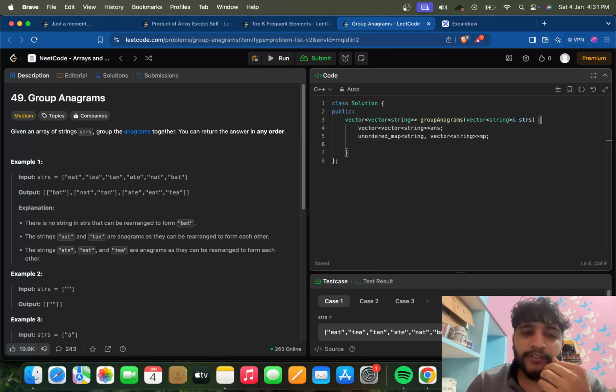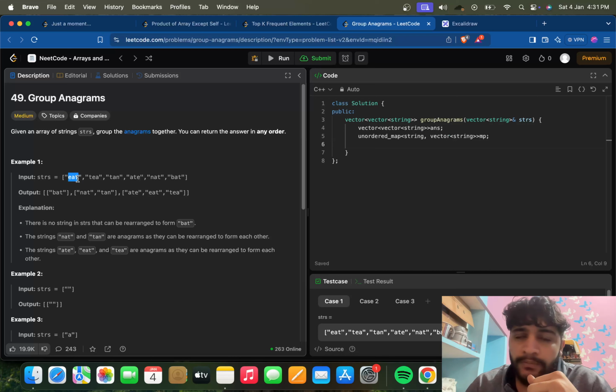So what I'm trying to do is that I will pick this string up and I will sort it. If I pick any of these three words and sort it, it will result in the same word, right? AET will be the word. So if I sort any of the anagrams out of these anagrams, the word will be the same.